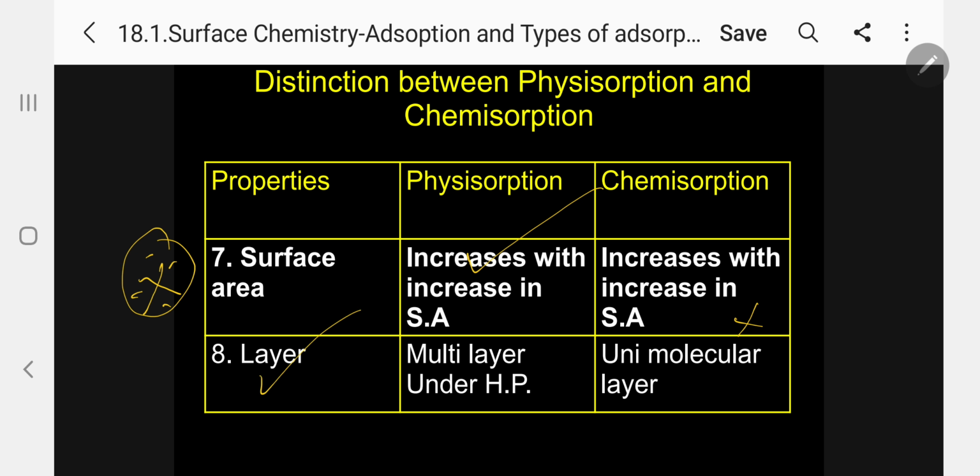The 8th property, again, is a difference between physisorption and chemisorption. Generally, a multilayer is formed under high pressure in the case of physisorption. Whereas in the case of chemisorption, a unimolecular layer is formed. So, we have totally 7 differences to differentiate physisorption and chemisorption, and one is common to both, the same. Kindly follow.